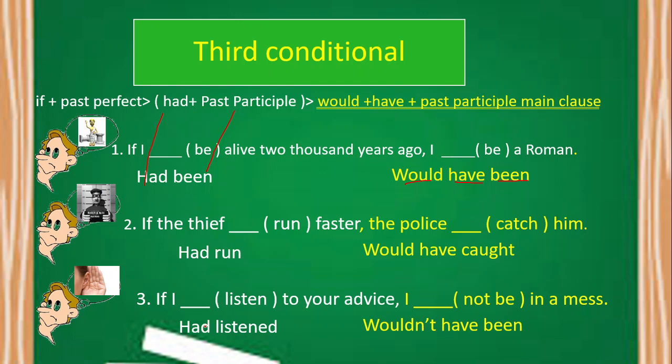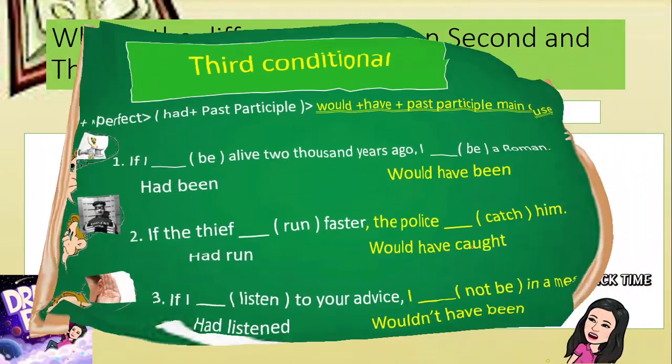So if I had listened, that is the past perfect, or had plus past participle, and then in here we need to use would, and then to negate it, you need to use not, wouldn't or the shortened wouldn't, and then plus have, and then the be will become been as a past participle.